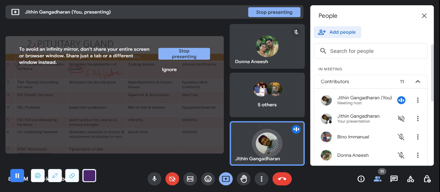Next, the second hormone is TSH, the thyroid stimulating hormone. What is its function? It stimulates the thyroid gland, right? Two conditions: if there is an excess, hyperthyroidism, which is Graves' disease, and deficiency, hypothyroidism or cretinism. Clear.